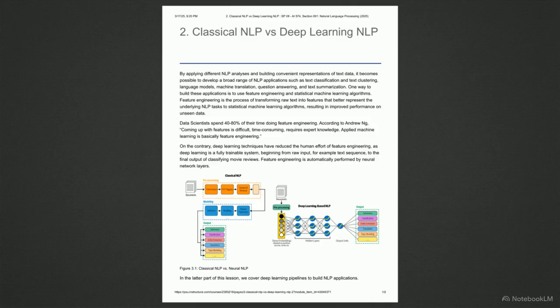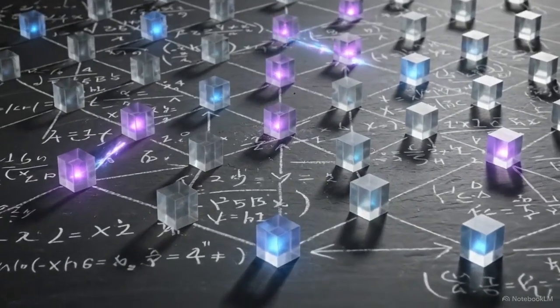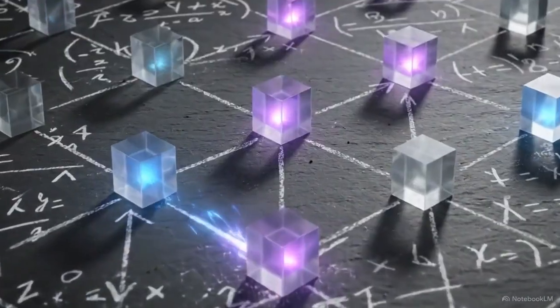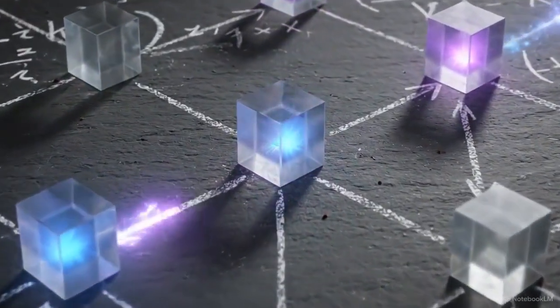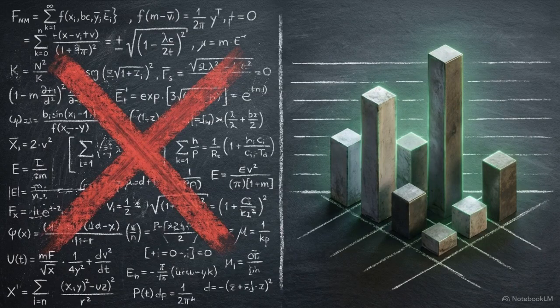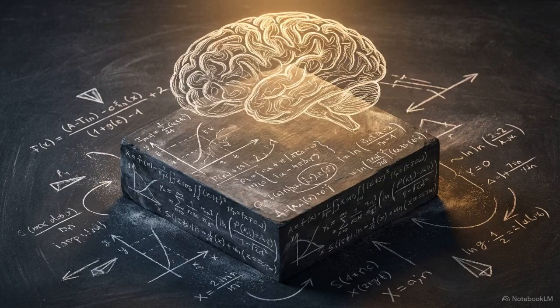Figure 3.1 compares classical n-gram architectures against modern deep learning pipelines. These classical models were the critical stepping stone in the history of NLP. While modern deep learning utilizes neural networks to automate feature extraction and bypass manual n-gram counting entirely, it inherits this exact probabilistic objective. By accepting the Markov assumption to bypass computational limits, and by utilizing smoothing to handle infinite sparsity, classical statistical models laid the permanent foundation for how machines comprehend human thought.